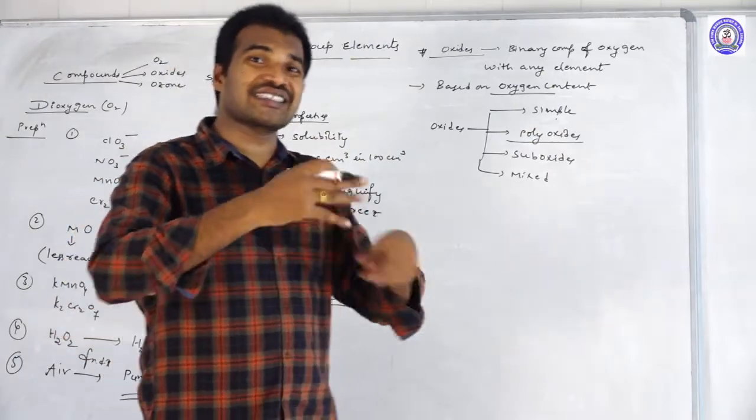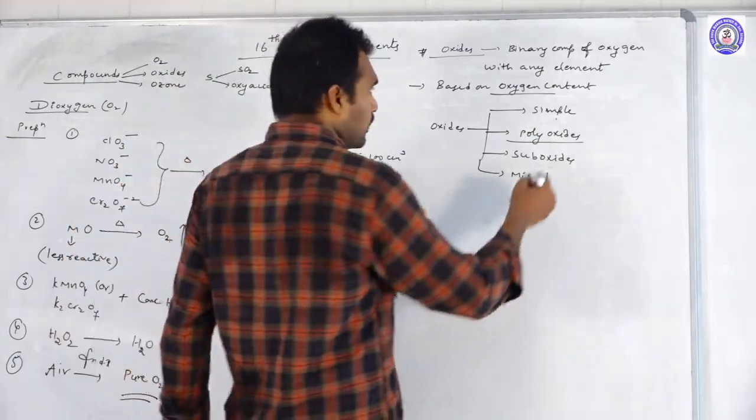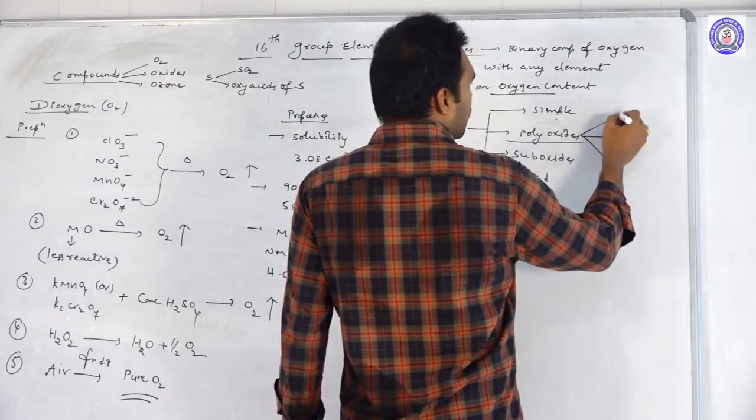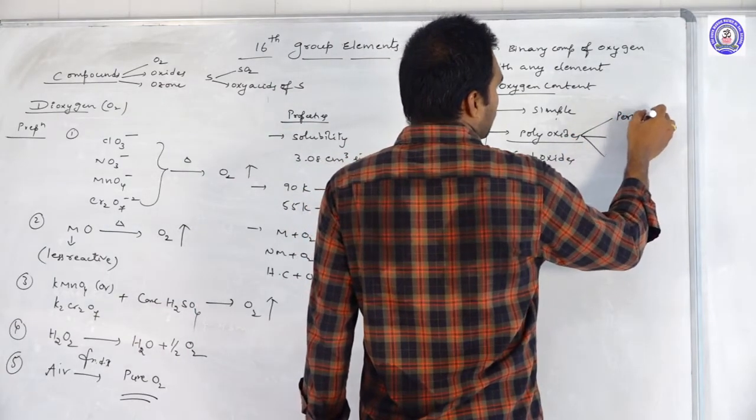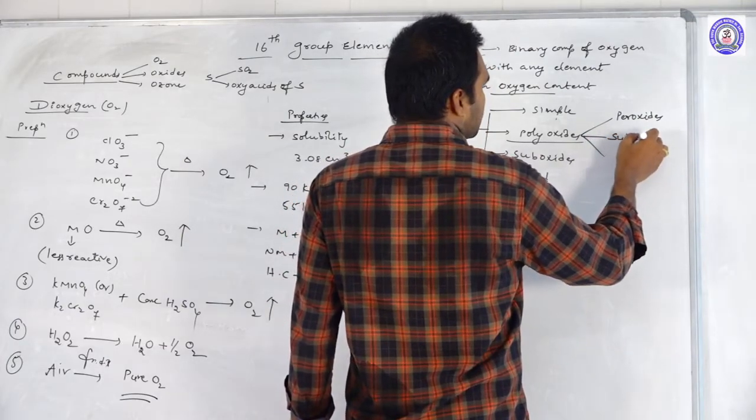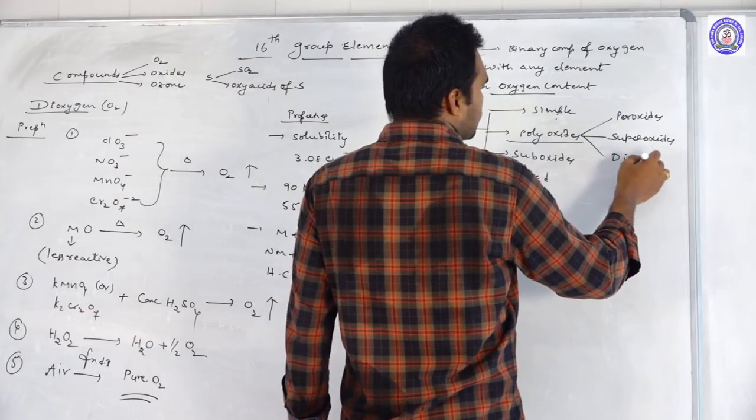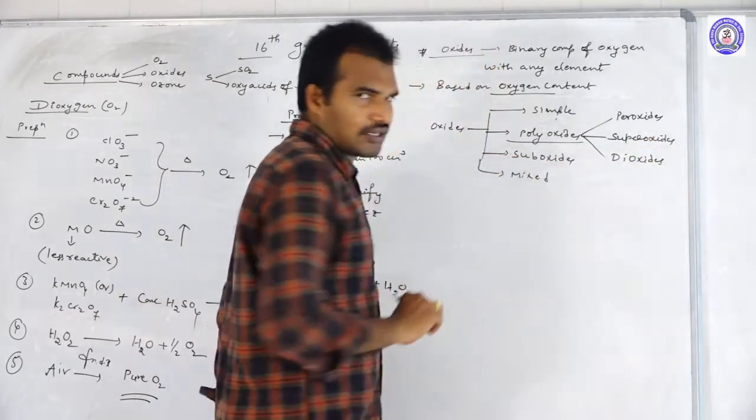Polyoxides means they have an excess amount of oxygen than their permitted levels. And these polyoxides have 3 types mainly. That is peroxides, superoxides, and dioxides. 3 types are there.